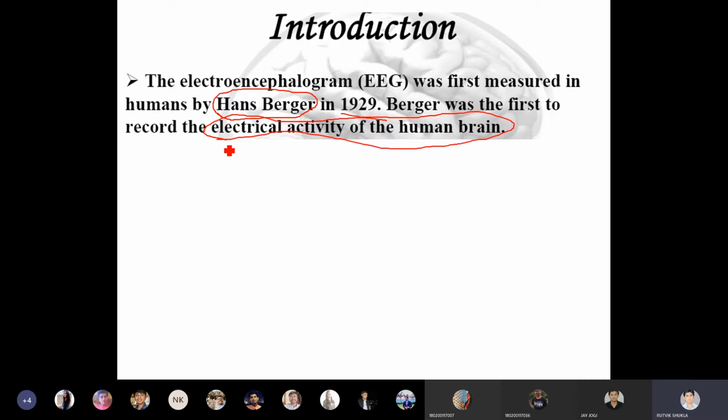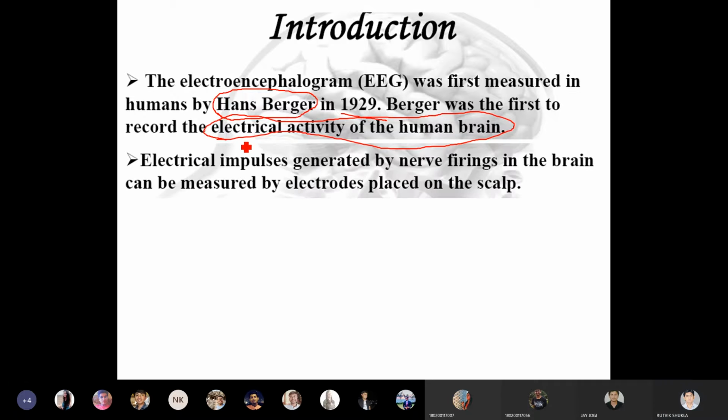The human brain is one of the most complex parts, yet to be understood. There are so many things which are still hidden. Still, they are trying to explore the capability of the brain by any instrument possible. This is one of the attempts he made in 1929, 90 years back.